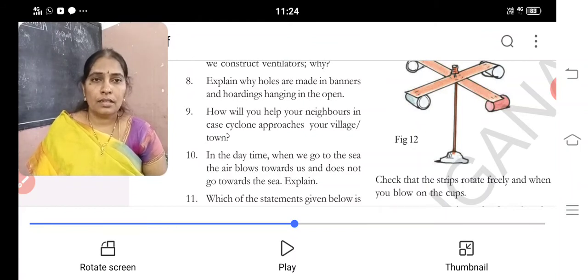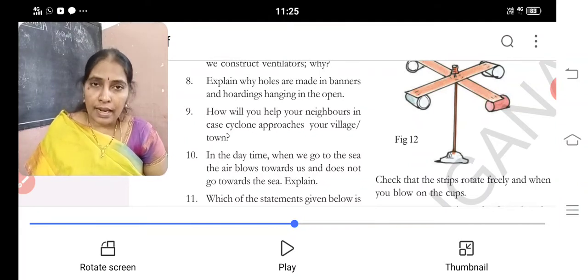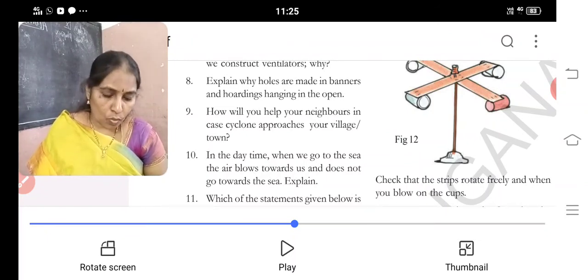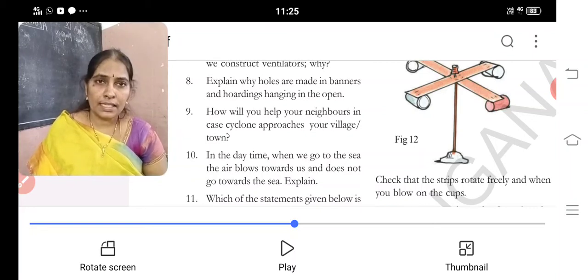Clear? Let me read once again. 10th answer. The land heats up faster than the sea. So warm air rises over the land during the day as it is warmed by the sun.